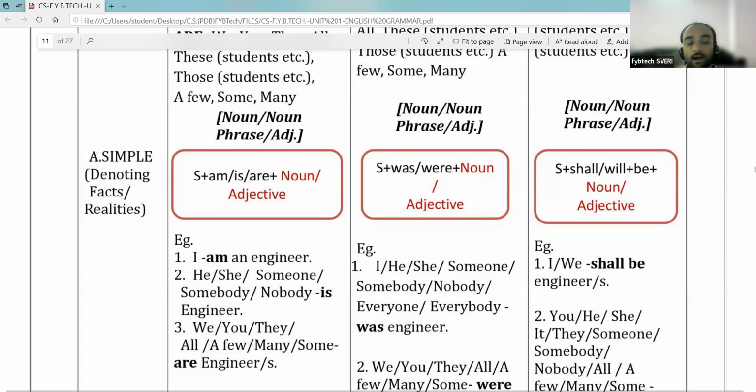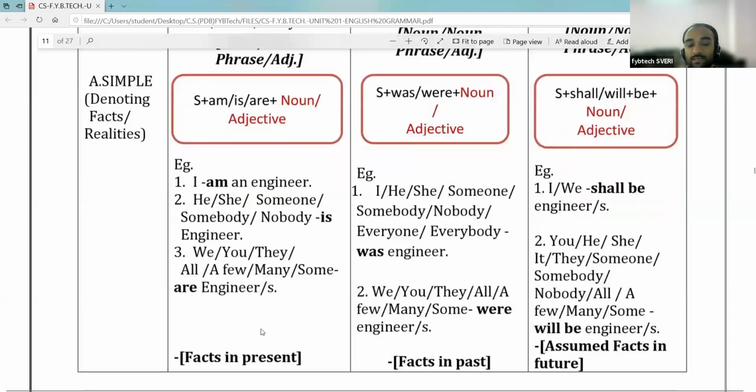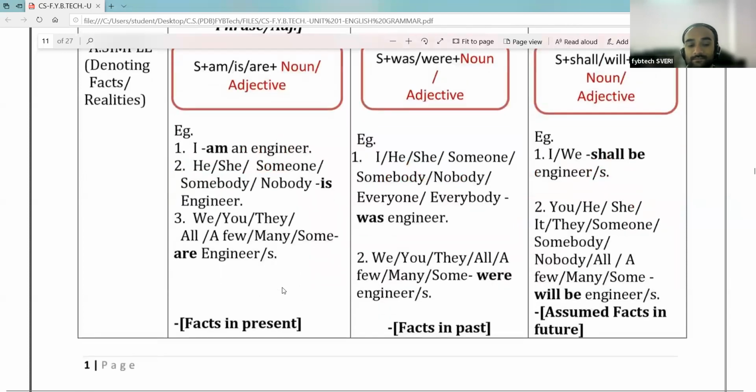We takes are as the supporting verb. We नंतर कुठलं supporting verb येतं तर are येतं. We are engineers, you are engineer, they are engineers, all are engineers. A few are engineers, many are engineers, some are engineers. So we can form different sentences.